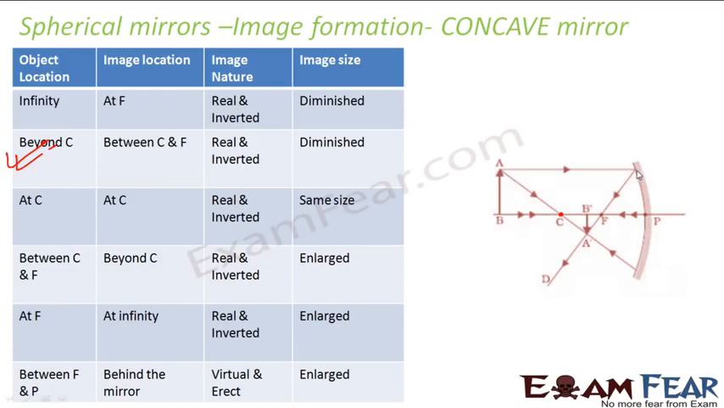A ray of light parallel to the principal axis after reflection passes through the focus. Another ray of light which passes through the center of curvature after reflection retraces the same path. So we see that both of these reflected rays meet at this point, which shows that the image is formed like this. And if you see, the image is inverted. The size of the image, that is A dash B dash, is smaller than AB, so the image is diminished. It is located between the focus and the center of curvature, so between C and F. In this pattern, you can draw a ray diagram and find out how the image will be formed.